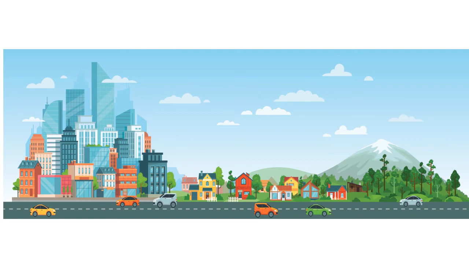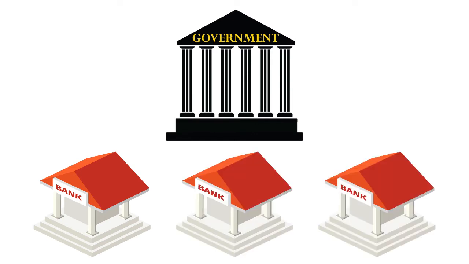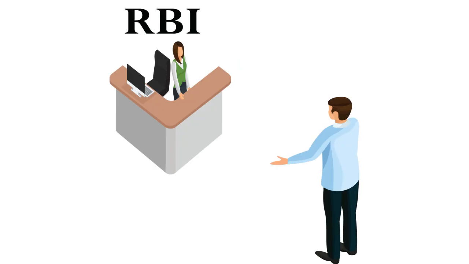But even today, in 2021, we know that none of the private banks are there in our villages. They are not ready to go to villages and make developments. So the government told the banks, but the banks were not ready to go. So the government approached the RBI and decided to have control over the RBI.